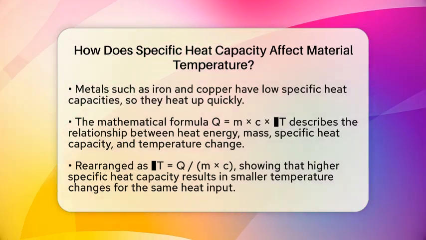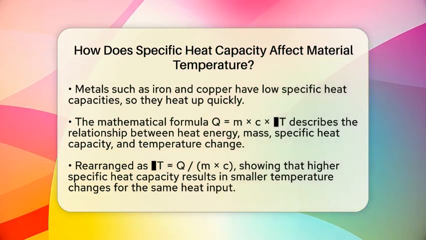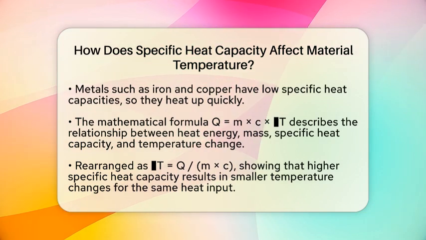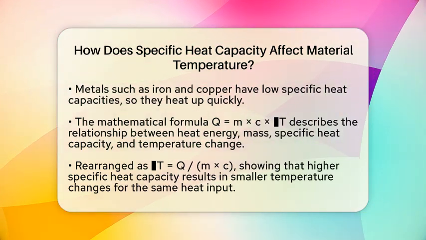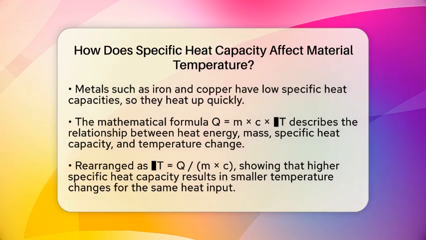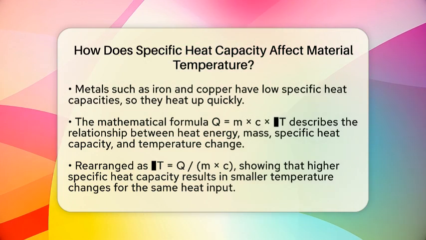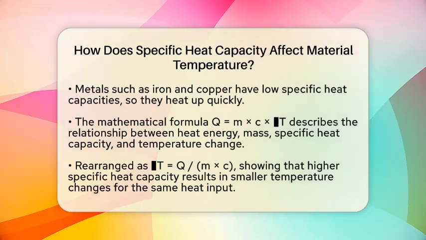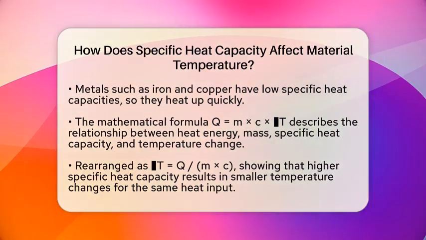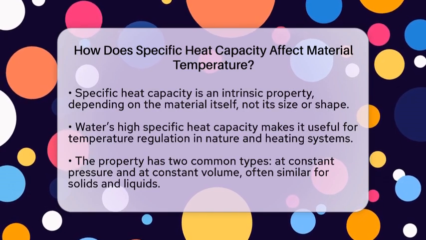This property is described mathematically by the formula Q = m × c × ΔT. Here, Q is the heat energy added or removed, m is the mass, c is the specific heat capacity, and ΔT is the change in temperature. Rearranged, it shows that ΔT = Q / (m × c). So, for the same amount of heat and the same mass, a larger specific heat capacity results in a smaller temperature change. This is why water's temperature changes slowly when heated or cooled.